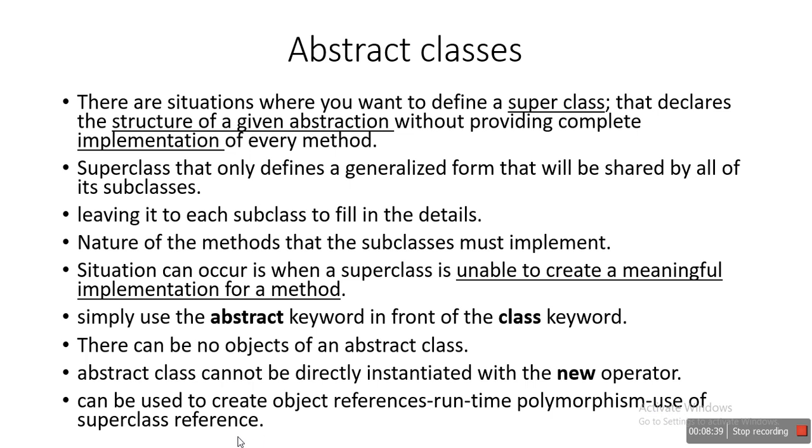So, use of a superclass reference: we studied that it is possible to assign a child-specific object to a superclass reference variable. By using that you can access the superclass methods or child class methods. So we can achieve runtime polymorphism by assigning a reference variable. We'll see with an example how to create an abstract class.